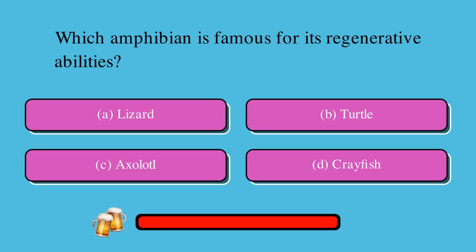Which amphibian is famous for its regenerative abilities? Is it A, lizard, B, turtle, C, axolotl, or D, crayfish? The correct answer is C, axolotl.